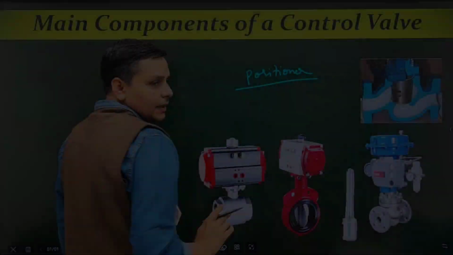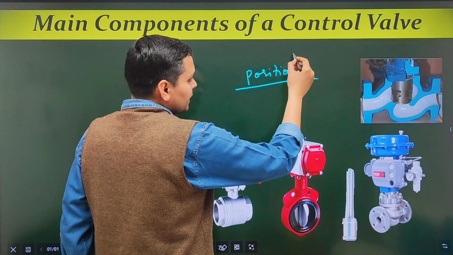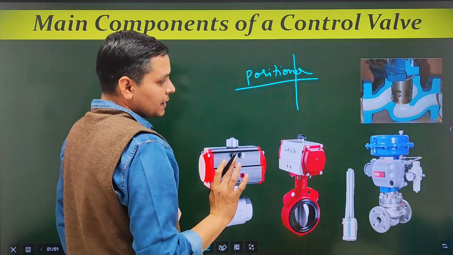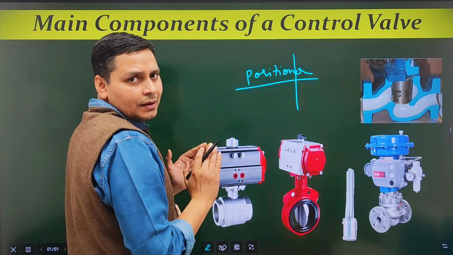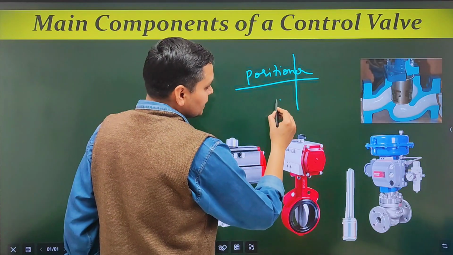Now the next important part is the positioner. As the name suggests, it positions the valve. That means it will position the valve to the right position according to the signal.